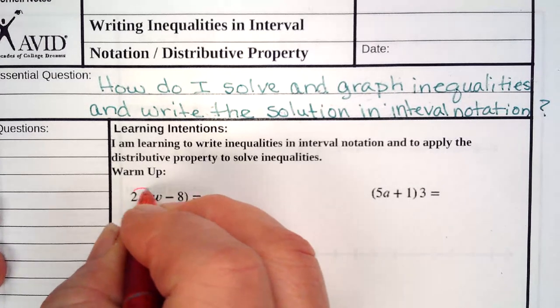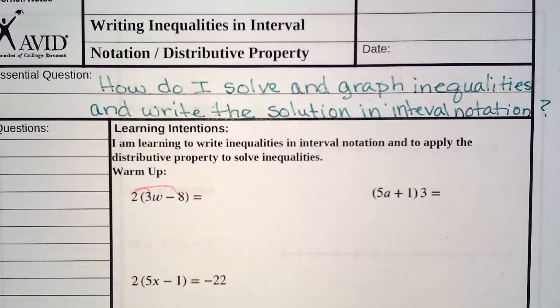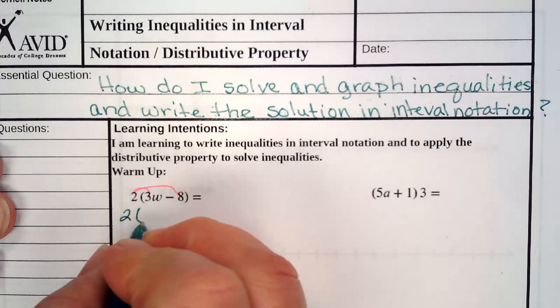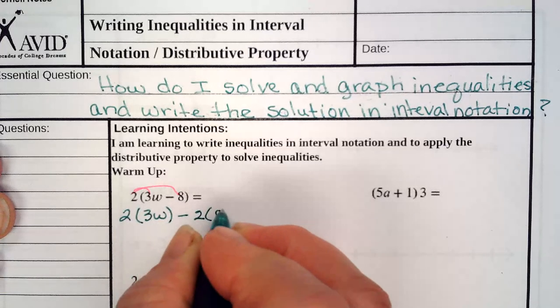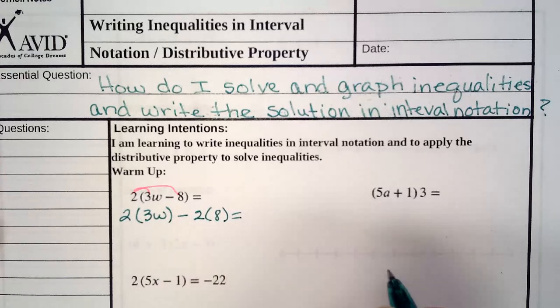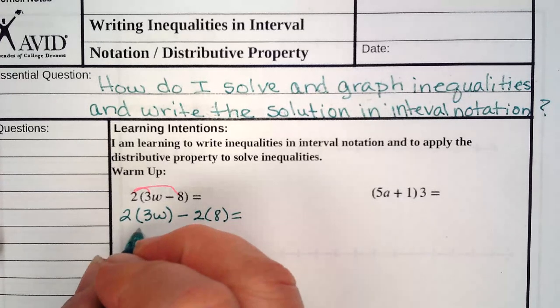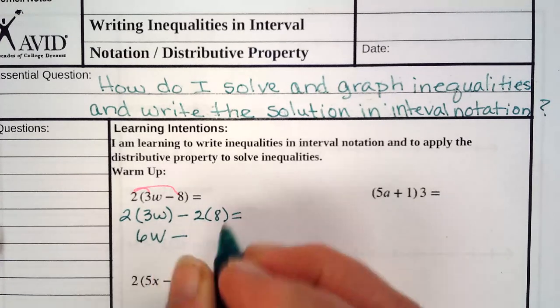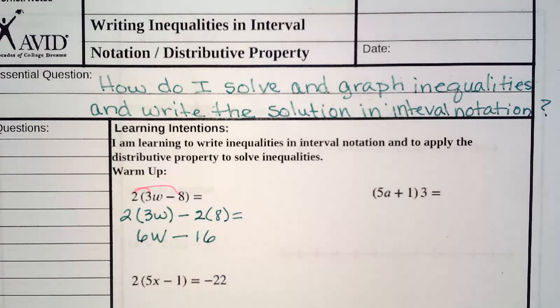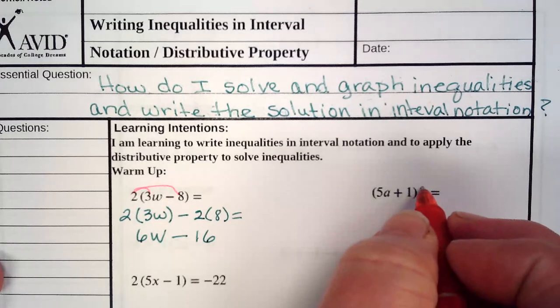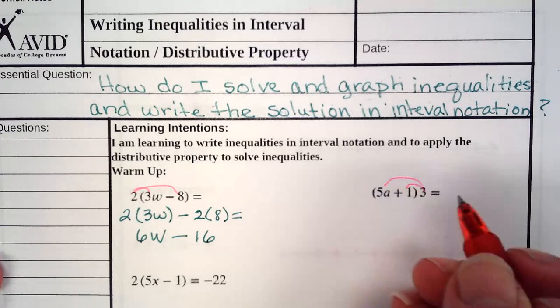So we have to distribute the 2 to both of our terms. So this is 2 times 3w minus 2 times 8. 2 times 3 is 6, so this is 6w minus 2 times 8 is 16. For the other one, it's the same idea, only this time the number that you're multiplying by is at the end. We still have to multiply to both of our terms.